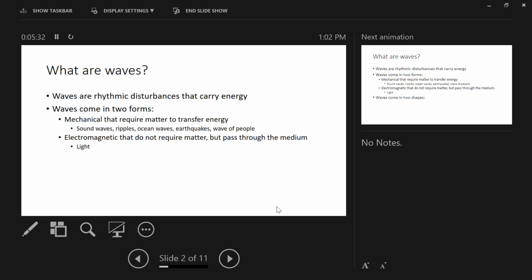Okay. So let me ask you this. Can sound travel through the vacuum of space? No, it cannot. Because sound is a mechanical wave that requires matter, which means that you could not actually communicate by sound in space. And that's meaningful. If you ever find yourself out in space and you yell to somebody, they are not going to hear you. Sound cannot travel through the vacuum of space.